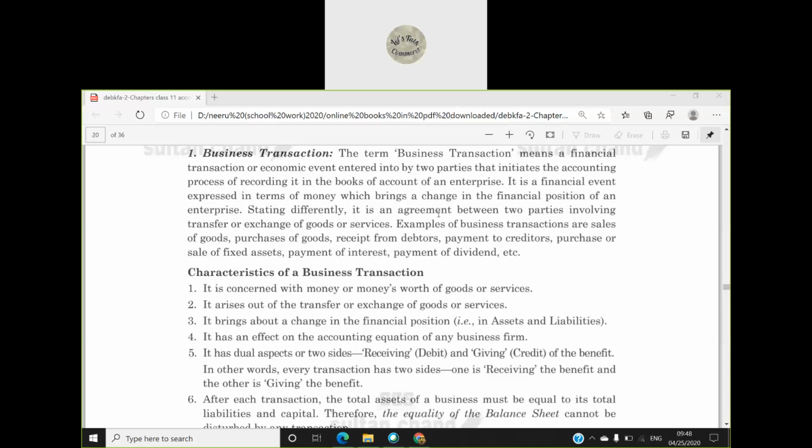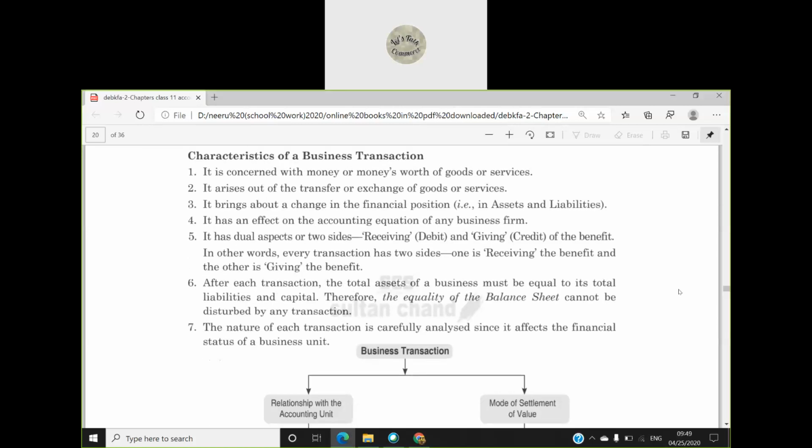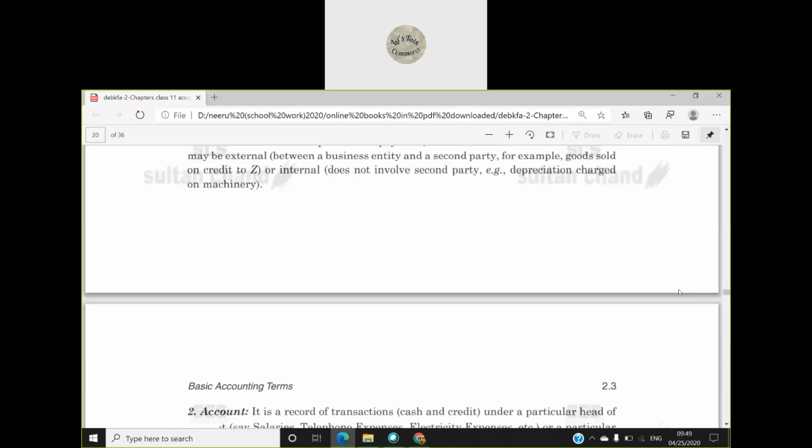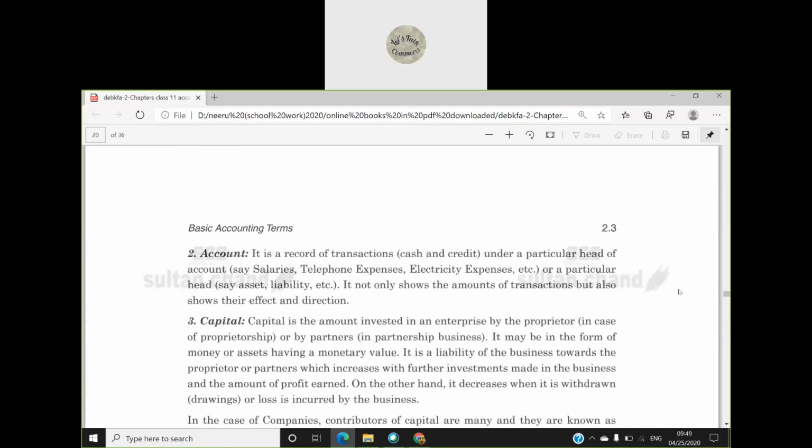Business transaction, like we are purchasing something on credit, we are paying salary to the staff, we are paying wages to the workers, all that will be considered under business transactions. Now coming to account. What do we mean by account?